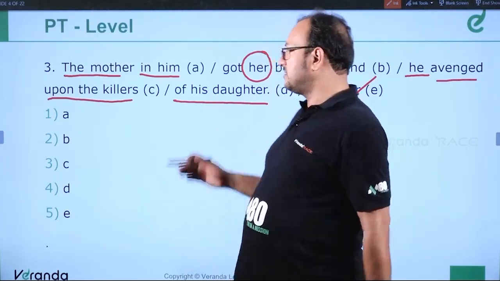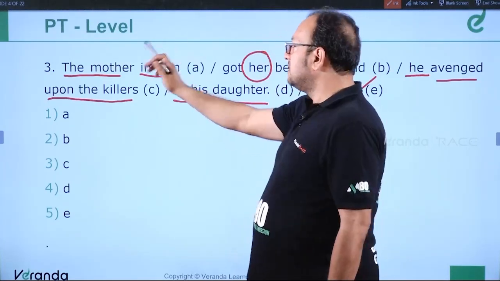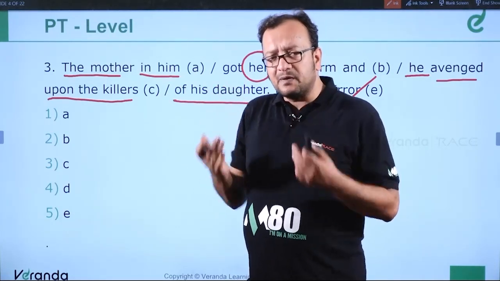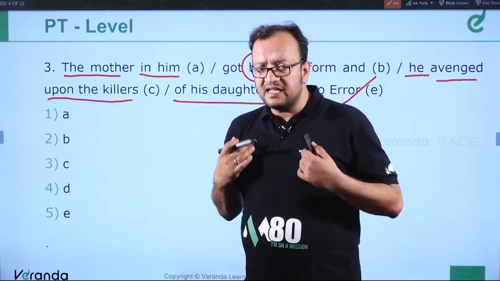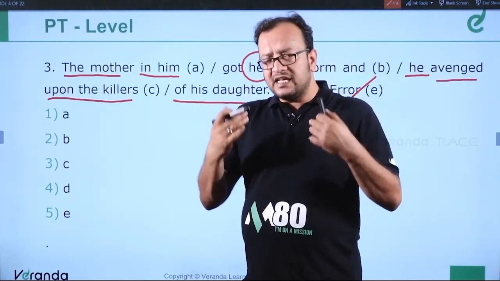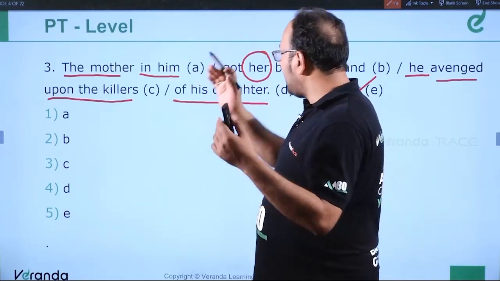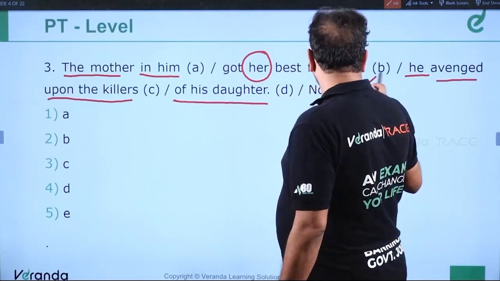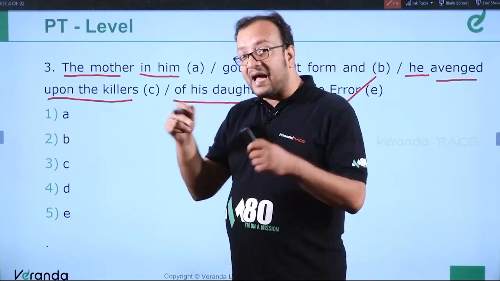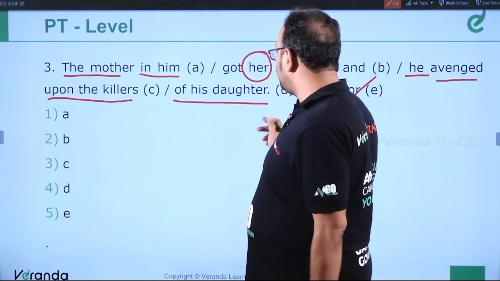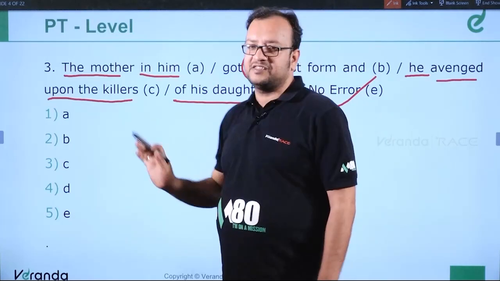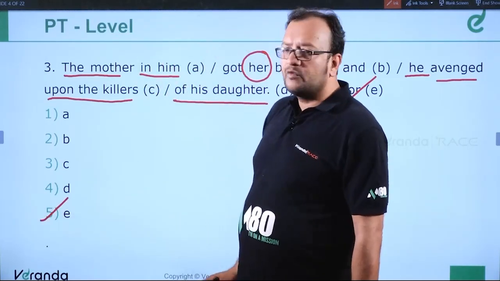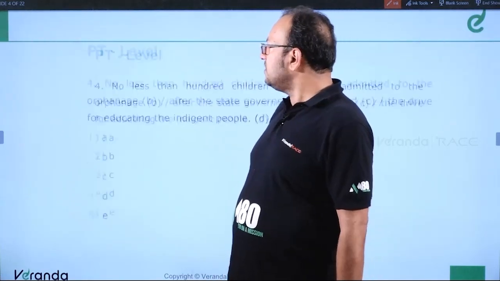Please understand this question. Very interesting question. The mother in him, it means the motherhood of that person that evolved. The mother of who was inside him that evolved and got her best form. So the mother got her best form and he avenged upon the killers. The man avenged upon the killers of his daughter. So this is no error question. Clear? So this is E. Moving ahead to question number 4.